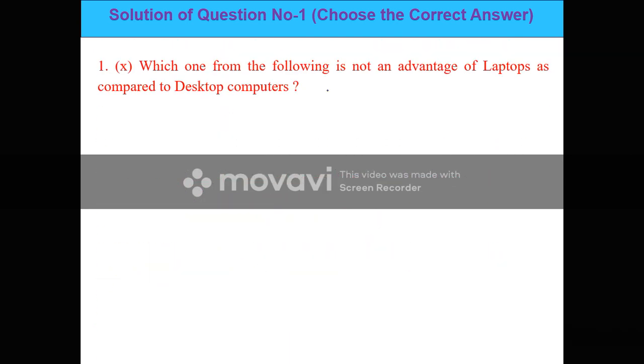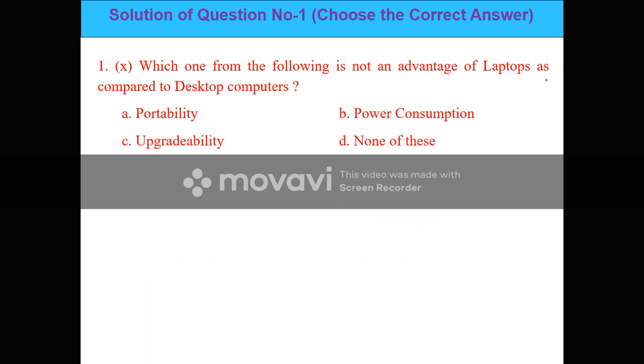Next is, which of the following is not an advantage of a laptop as compared to a desktop? The first option is portability, second is power consumption, third is upgradability, and fourth is none of these. We know that laptops are portable, so we can carry the laptop here and there, and the power consumption of the laptop is also less compared to desktops. Here it asks for what is not an advantage of a laptop, so we know that these two options are advantages of the laptop.